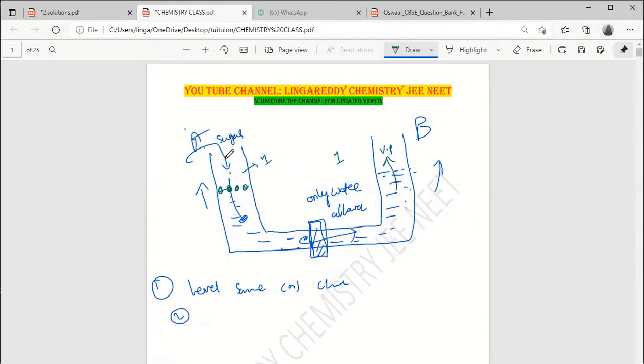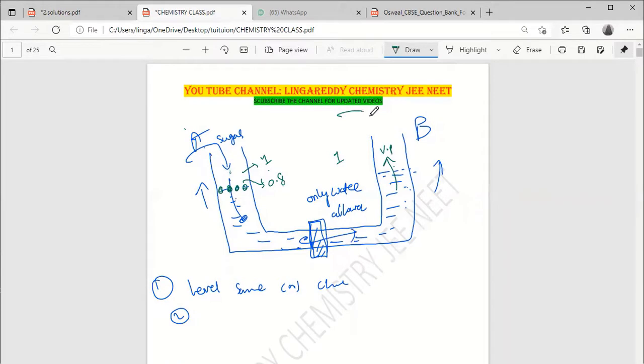After adding sugar, will the vapor pressure decrease or increase? Decreasing. It may go to maybe 0.8. Here it will be the same because I am not adding anything here. Here the vapor pressure decreases.